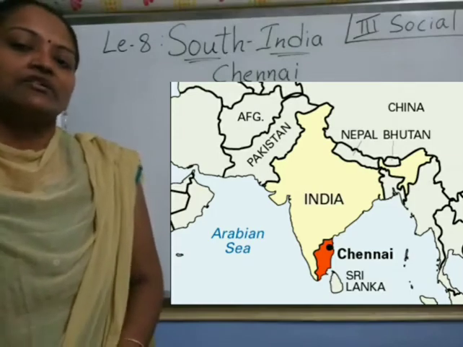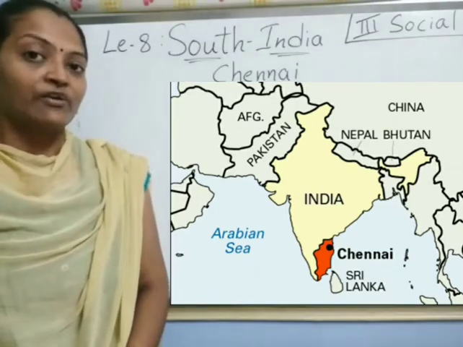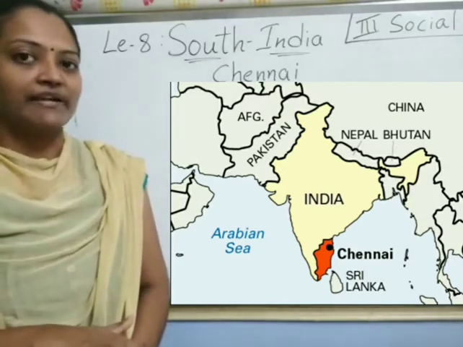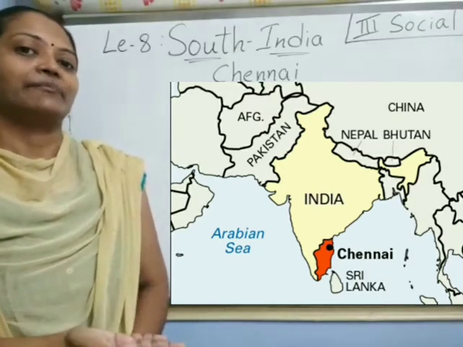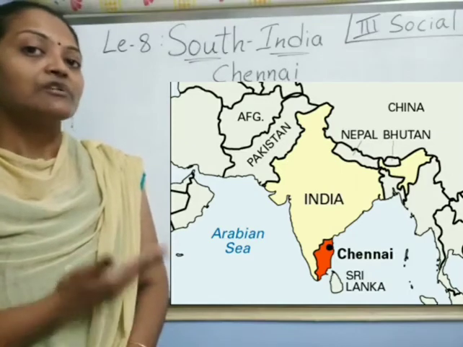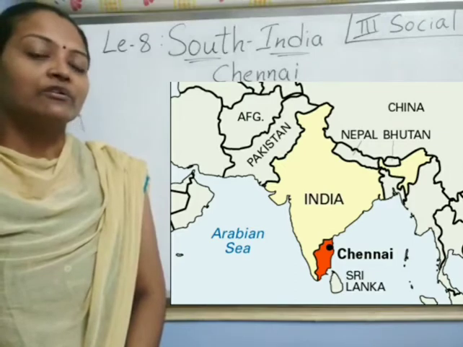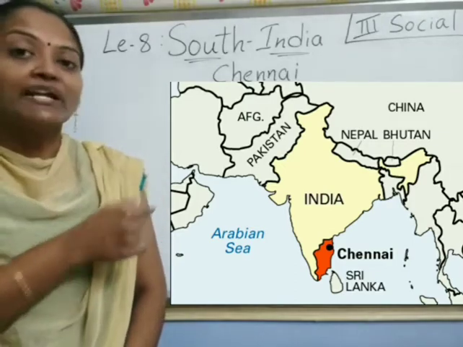So where is Chennai located? Chennai is located in the southern part, towards the east side, the southeastern part of India, and also on the Coromandel coast.